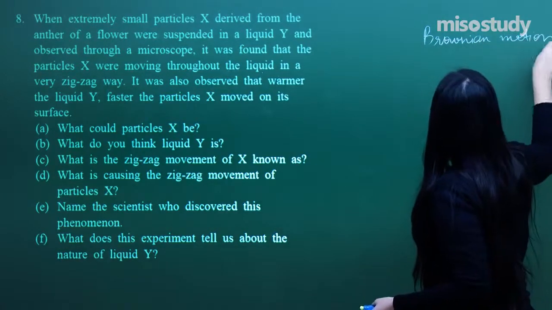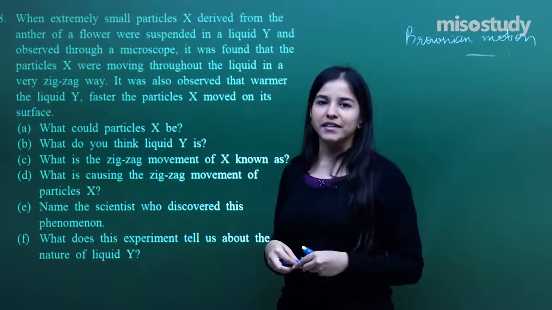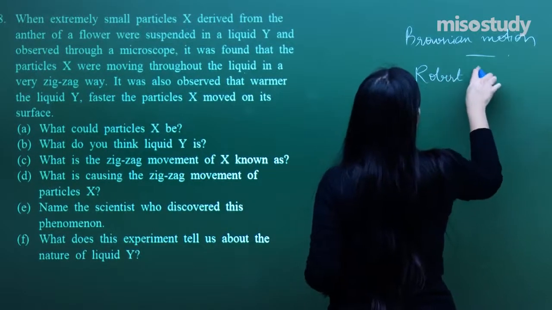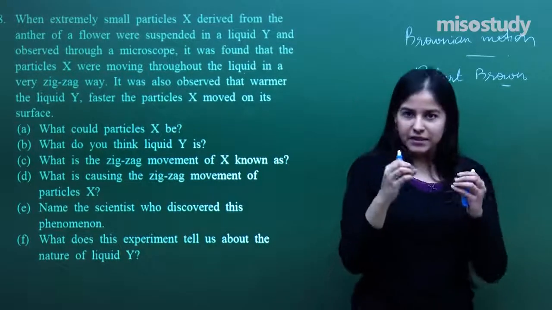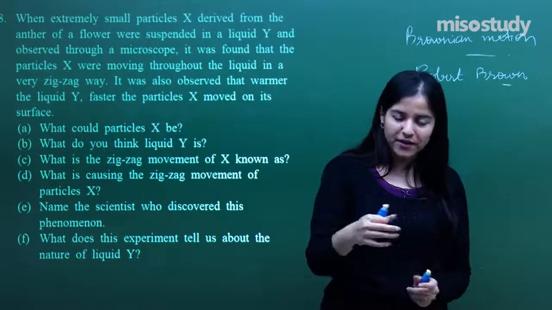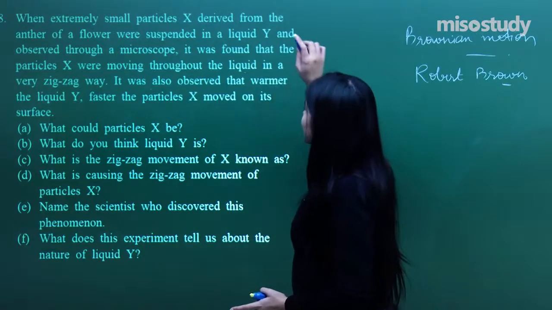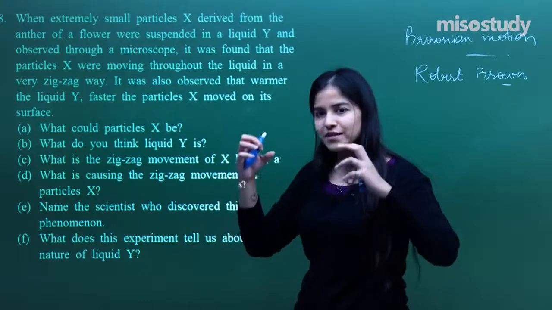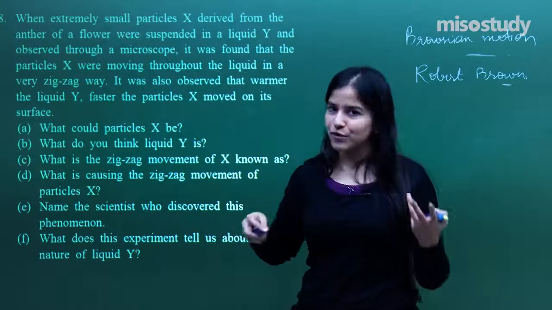Okay, so as I told you, there was an activity which was performed by the scientist who first discovered this Brownian motion, that was Robert Brown. And Robert Brown, what he did was, he took some pollens from the flower, he suspended those pollens, these are very little particles, in the water. What he saw? It was also observed that the warmer the liquid, he warmed the liquid a little bit, the particles, the pollens seemed to be moving much faster. So faster the particles moved on the surface. So we know this fact.